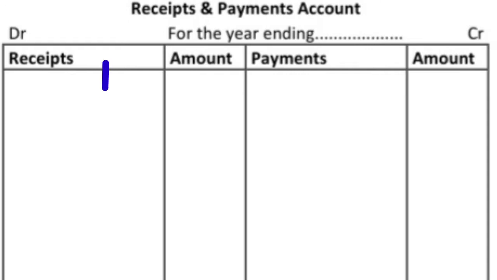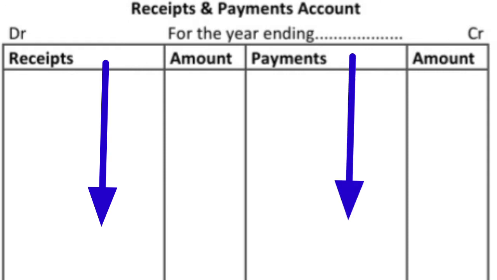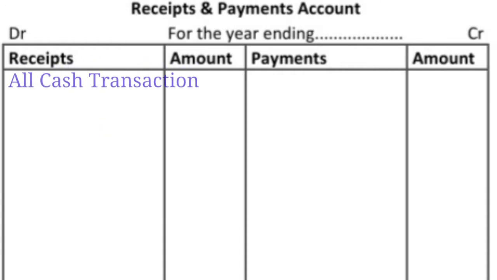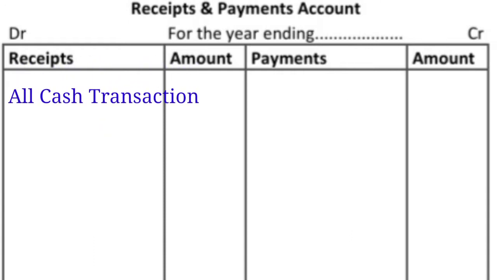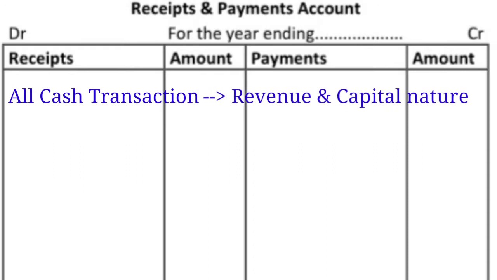All the cash receipts will enter the debit side of the receipts and payments account, and all the payments will enter the credit side. The receipts and payments account is a real account, and it records all the cash transactions, both revenue and capital in nature.